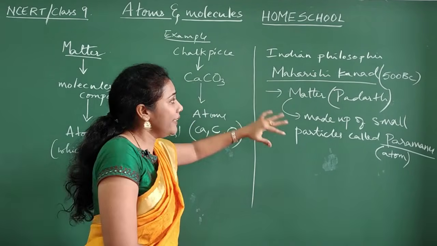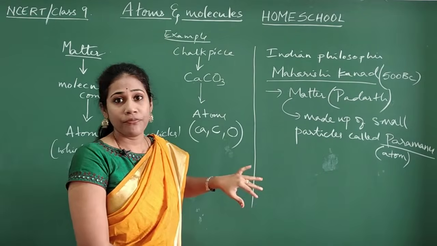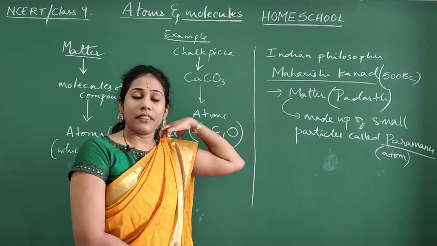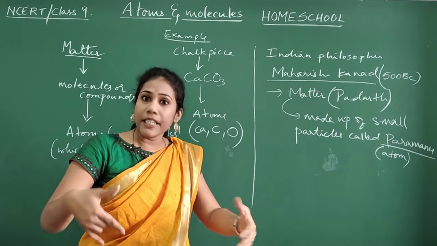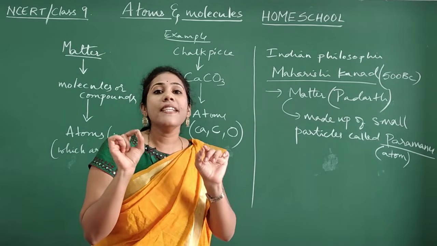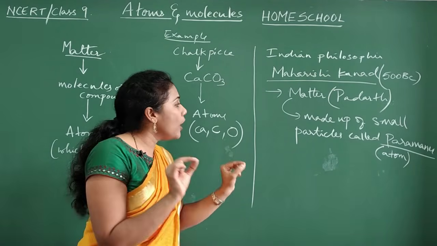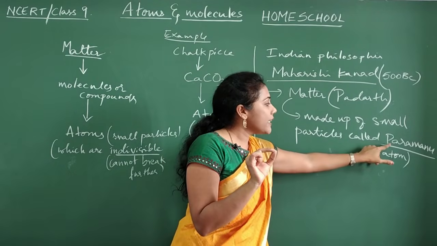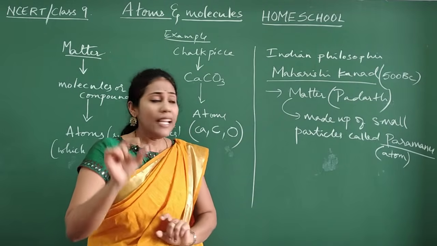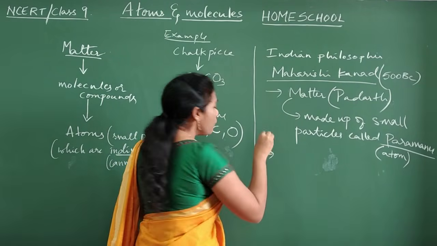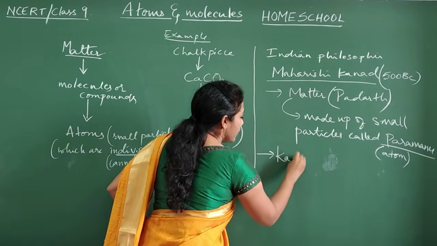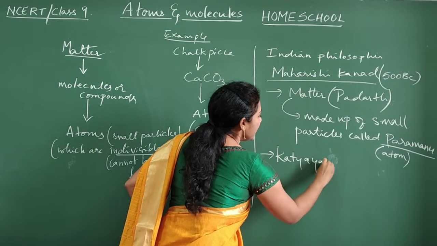Long back, when? 500 BC itself. So what did he say? He said that every Padarth which is present in the universe is made up of very, very, very small particles called Paramanu. So what is the English word for Paramanu? It is atom. And later one more philosopher called Katyayana. What is his name? Katyayana.